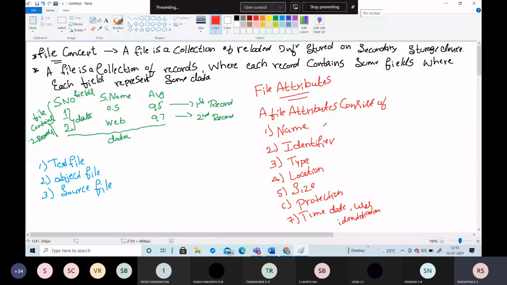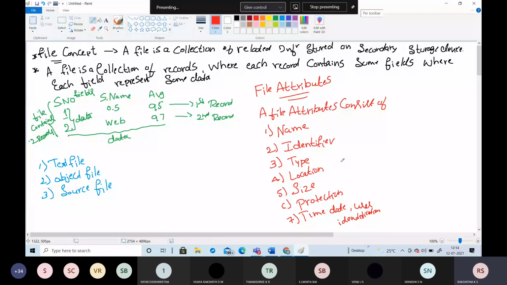Coming to the location, it is the specific location where you are storing the file. Coming to the size, it is the size of the file which you have created. And coming to protection, only the 3 permissions are given here: you can read the file, write the file, or execute the file.